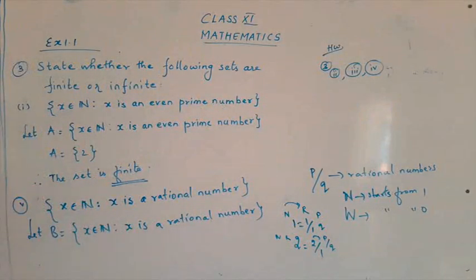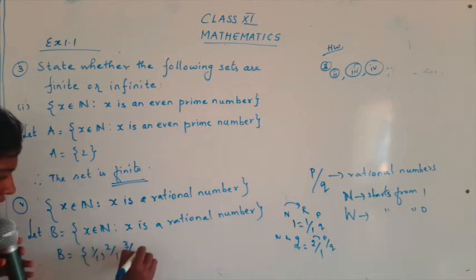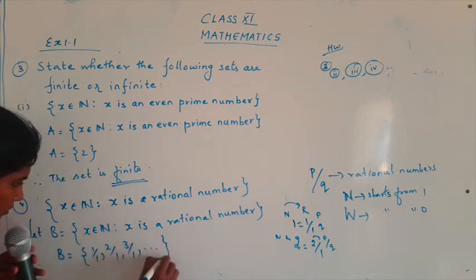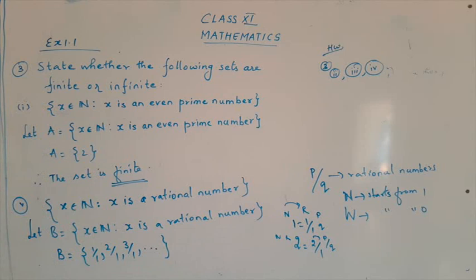So now what are the elements of B? We can have B is equal to 1 upon 1, 2 upon 1, 3 upon 1. It goes on. So do not go on writing many dots. Just put 3 dots. That shows the set continues.